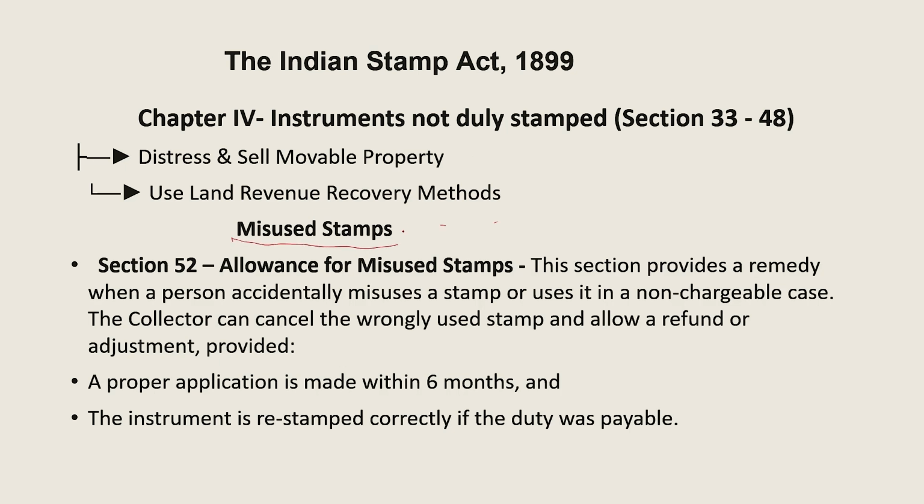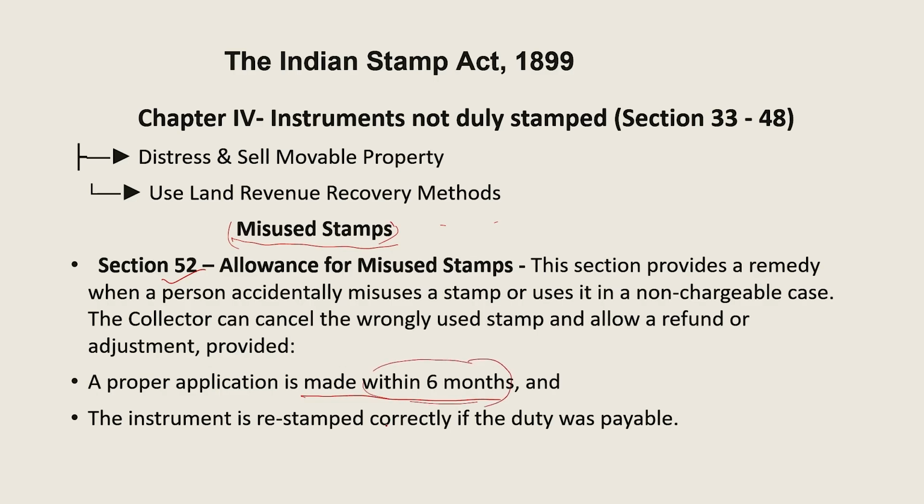Now see, what if stamps are misused? Section 52 allows for misused stamps. This section provides a remedy when a person accidentally misuses a stamp or uses it in non-chargeable cases. So, the collector can cancel the wrongly used stamp and allow a refund for the same. A proper application needs to be made within a time period of 6 months.